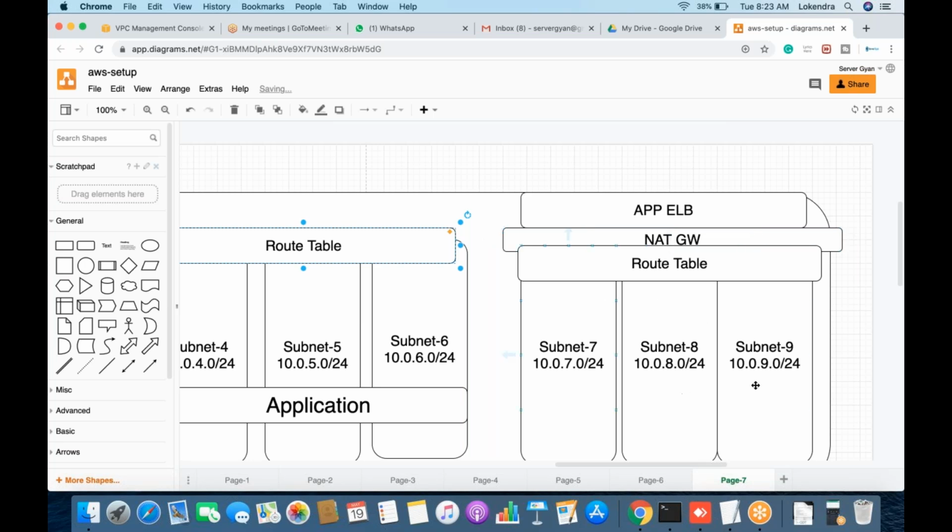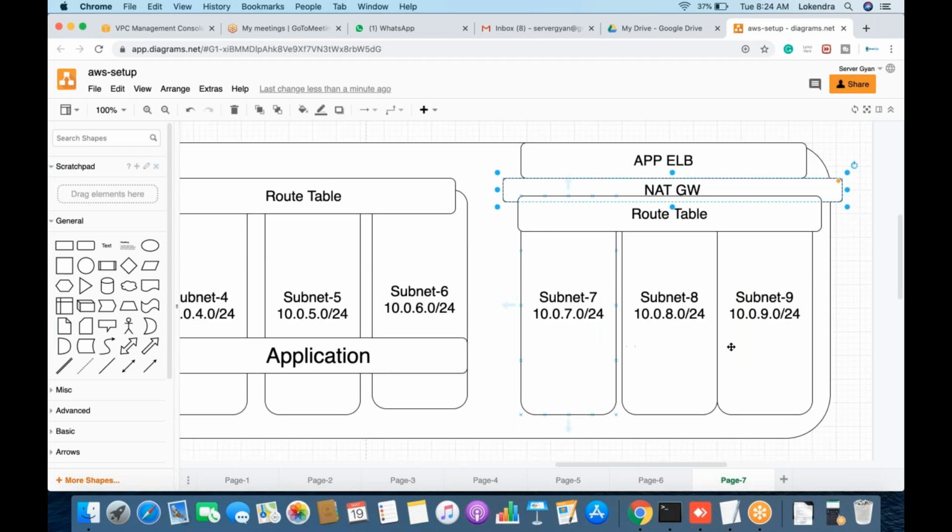Based on the requirement of these servers, if these servers are going to hit any URL on internet, then obviously NAT gateway will be required. If someone from internet is going to directly hit these servers, then internet gateway will be required. And if you feel that there is no need to have internet gateway or NAT gateway, like you do not want to have internet connectivity on these servers, then no need to have that particular type of architecture. You need not have NAT gateway. Just forward traffic directly from application load balancer to these servers.